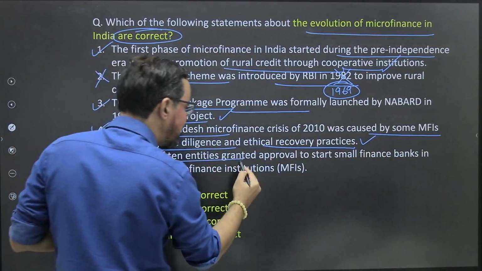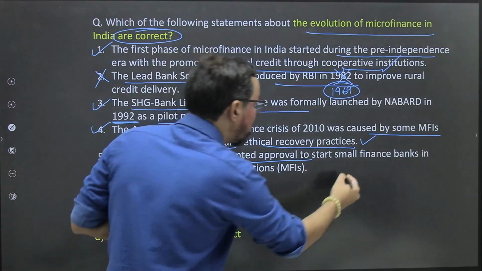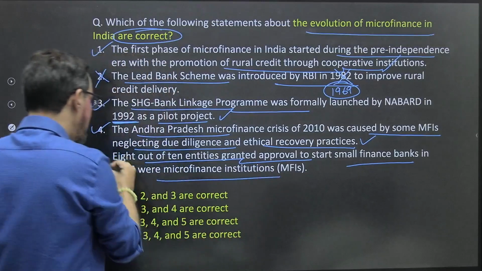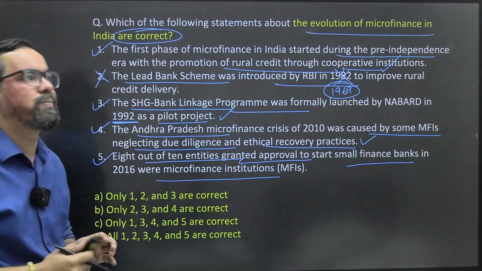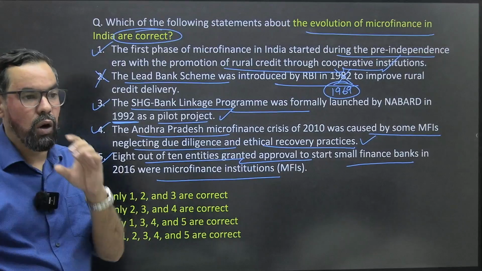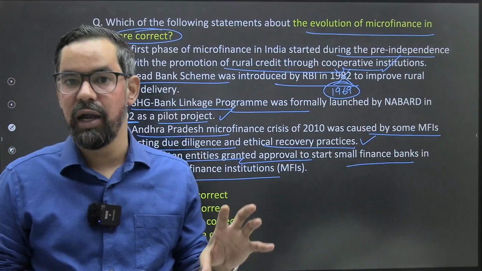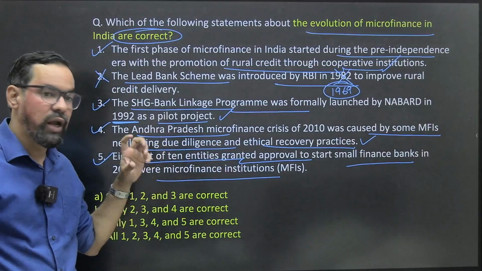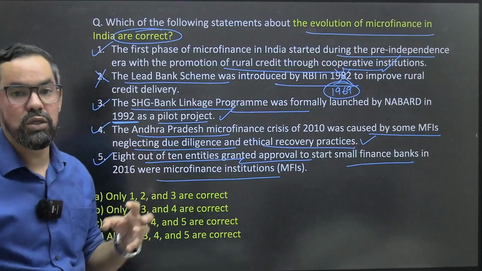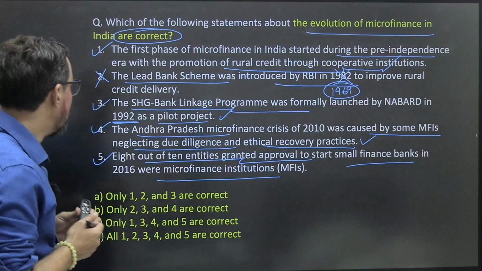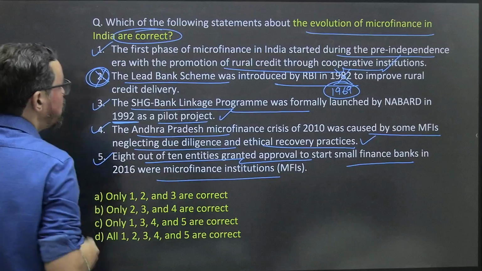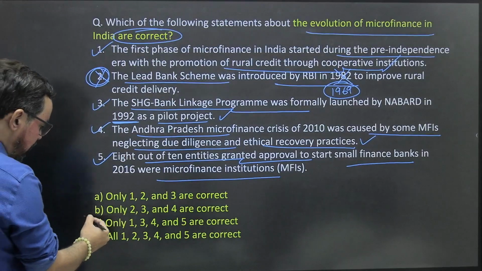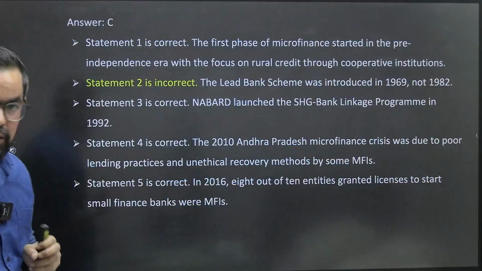8 out of 10 entities granted approval to start small finance banks in 2016 were from microfinance institutions. There were 10 entities that got RBI in-principle approval to start small finance banks, and out of these 10, 8 were earlier working as microfinance institutions. So the only incorrect statement is option 2. That means 1, 3, 4, 5, so option C will be the right answer for this question.